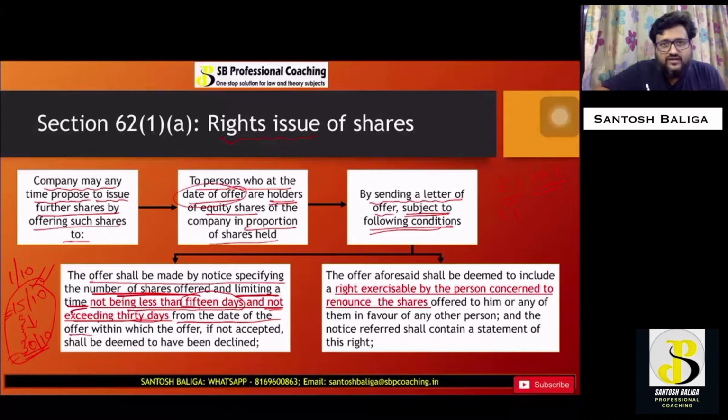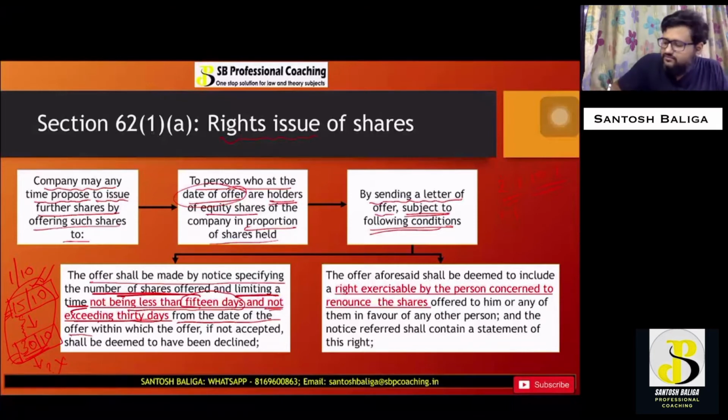That means the company has the flexibility to fix it at 15th October itself, or it may give time till 30th of October, but not beyond 30th of October, because not beyond 30 days. And the minimum of how many days has to be given? 15 days. I hope this is clear.